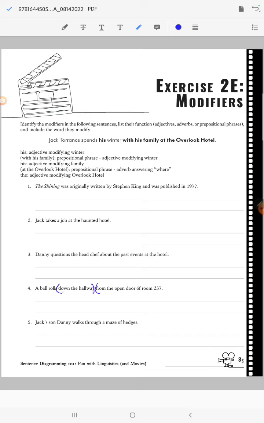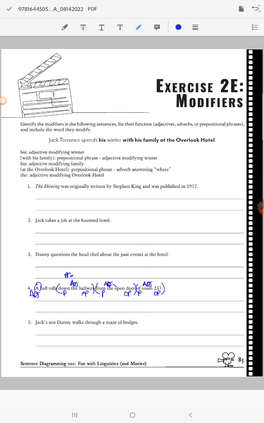All right, down the hallway from the door of 237. A over here is going to be an adjective, so let's not forget our little adjective. Then we've got preposition, object of the preposition. Let's just do these: preposition, object, and then preposition, object. Now we've got some adjectives. The hallway, we've got more adjectives. The and open, and then more adjectives. Door, or room, sorry. Now this whole thing, okay, so this first one is a prepositional phrase.